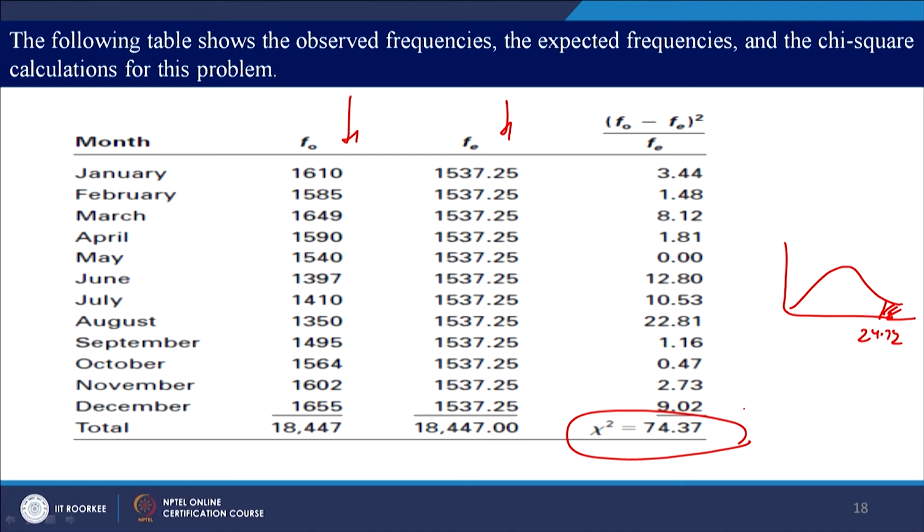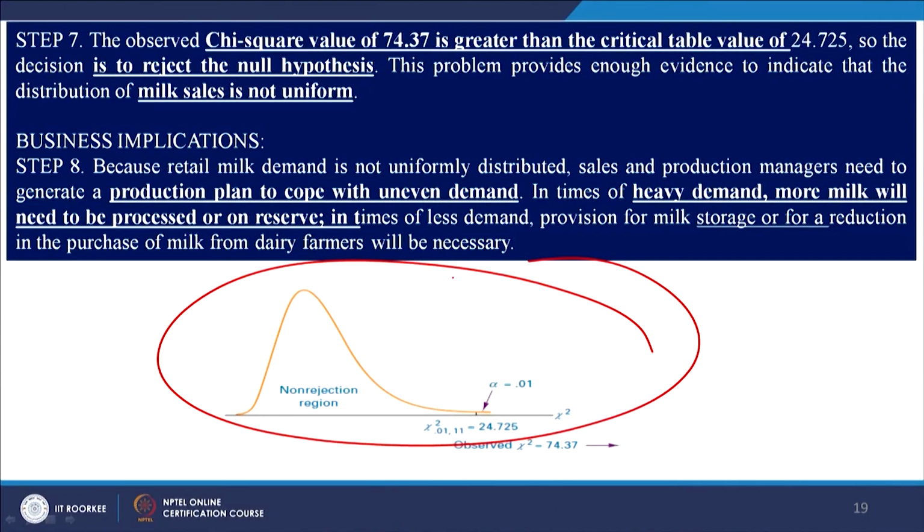And the calculated value is somewhere here, in the rejection region. So, we will reject the null hypothesis. What was the null hypothesis? That the distribution is uniform, but we are rejecting it. It means now the distribution of milk is not uniform across the year. It is different. It means in some months it is more than average, in some months it is less than average. So, this is how your distribution would look.